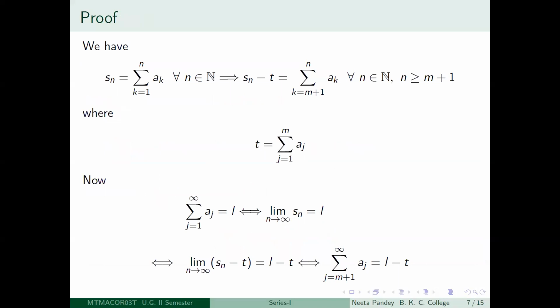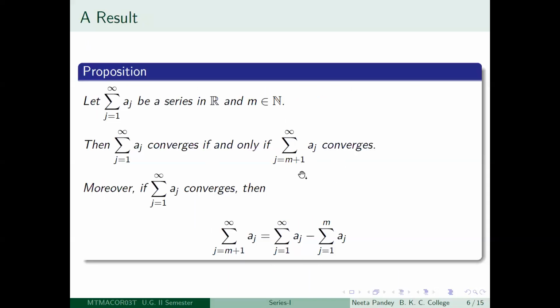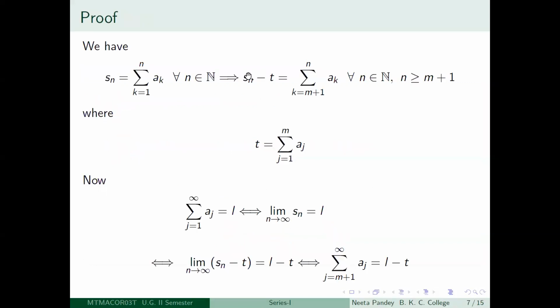And so let us call it the n minus mth term only. If you take n equal to m plus 1, then what you get is Sm plus 1 minus t, which is going to be the first term of this series. And if you take n equal to m plus 2, then it will be just am plus 1 plus am plus 2.